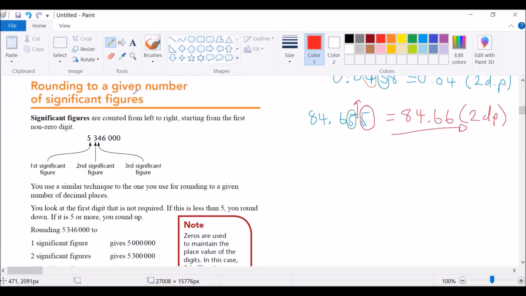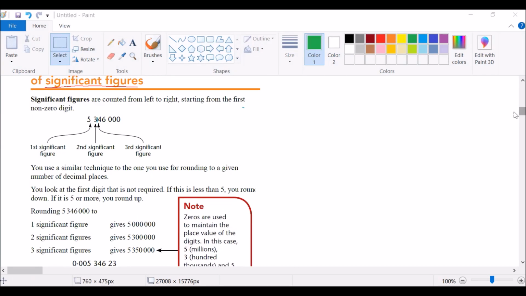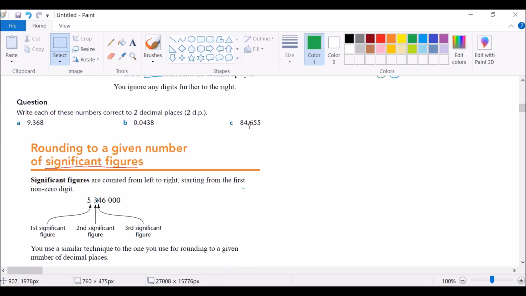Rounding to a given number of significant figures. How do significant figures differ from decimal places? Significant figures are counted from left to right, starting from the first non-zero digit. The technique is the same as when we are rounding, except for the significant figure part. For decimal places, we are counting the number of digits we want after the decimal comma.